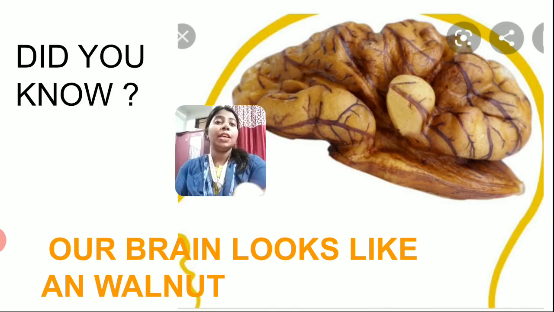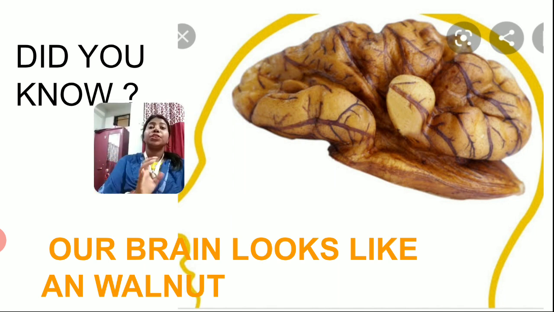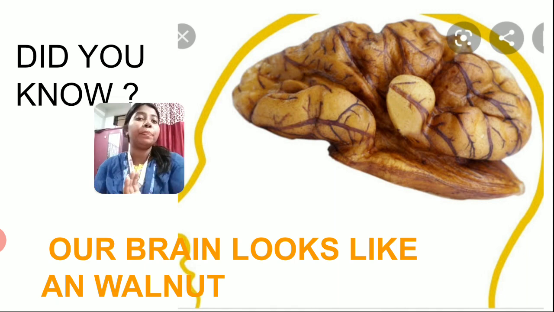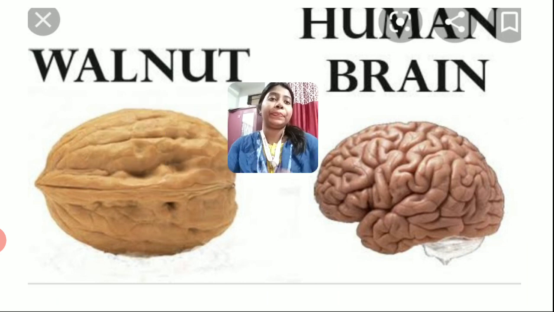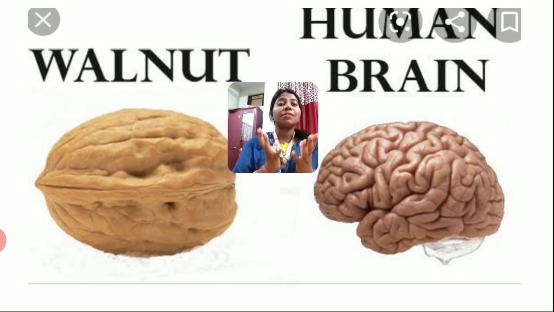Okay, children, see here. Did you know our brain looks like a walnut? We know a walnut, isn't it? It's a type of dry fruit. So our brain looks similar to a walnut. One more picture I can show you. See the structure, the shape, isn't it? It looks more or less like a walnut.